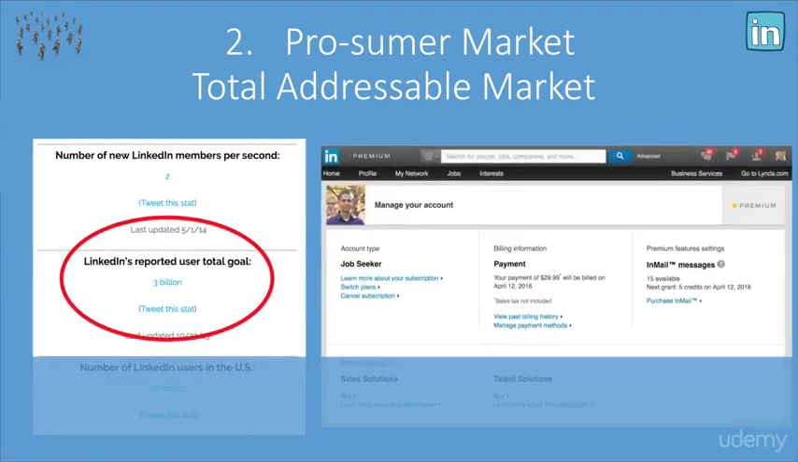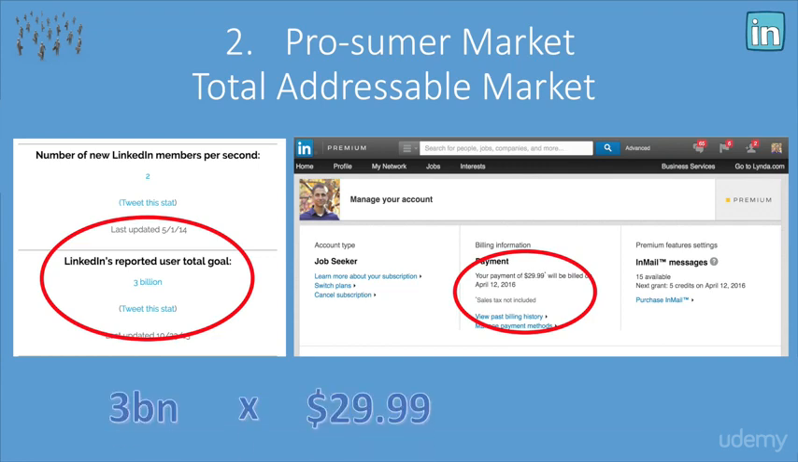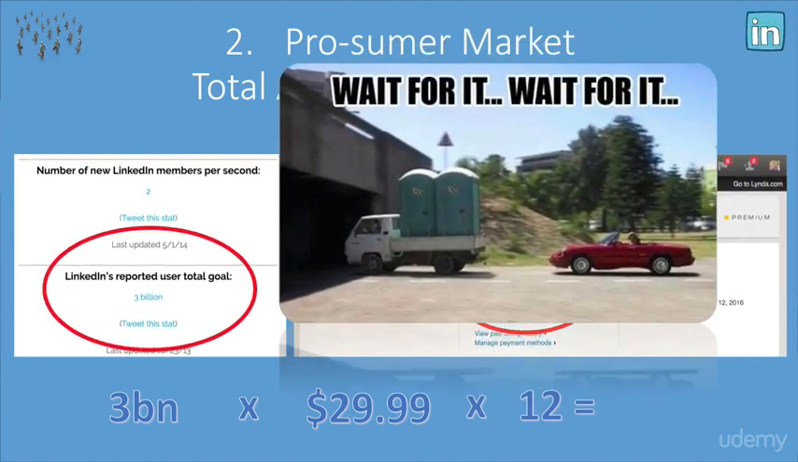Okay, so if we look at my LinkedIn account, we can see that I pay $29 per month. So if we assume that we have 3 billion potential users, with 100% penetration, which will never happen, but it's something we can aspire to here, times $29.99 times 12 months equals a total addressable market of, wait for it.